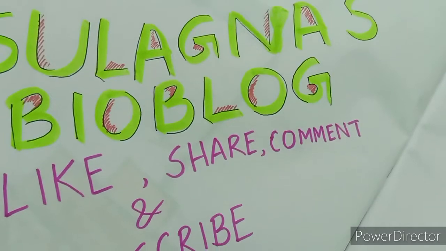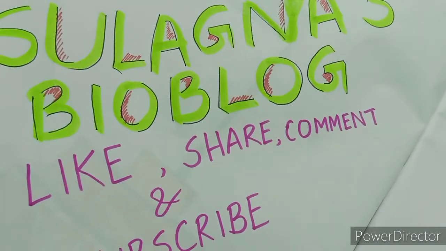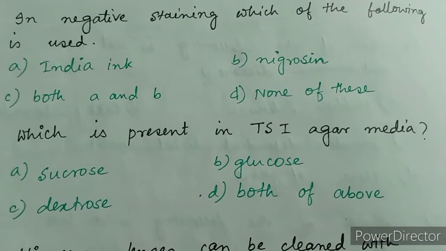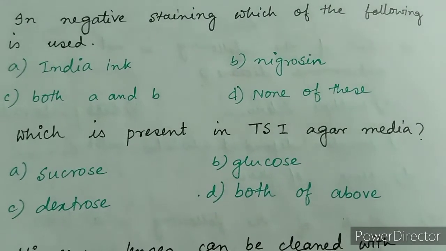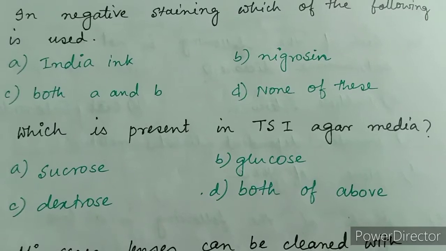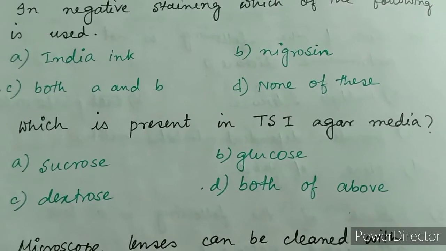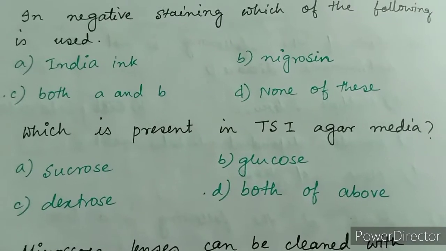Today I will discuss some more MCQs with you. In negative staining, which of the following is used? Options are A. India ink, B. Nigrosin, C. both A and B, and D. none of these.